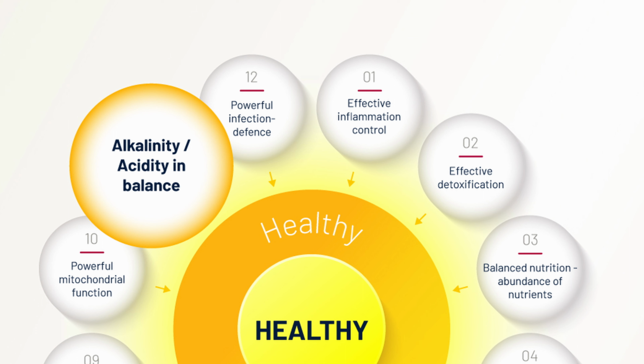And we have to find a balance between alkalinity and acidity. In general, a modern adult in a modern society, following the standard diet in Western world countries, is over-acidified through the lifestyle and the food. So we have to look for the balance between acidity and alkalinity with certain nutrients, with certain supplements that turn the over-acidity into normal again by adding alkaline components.